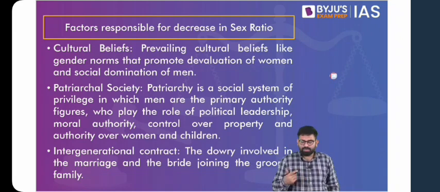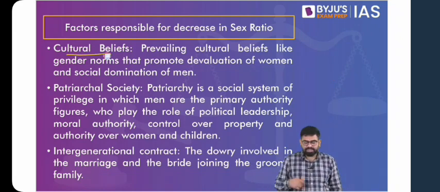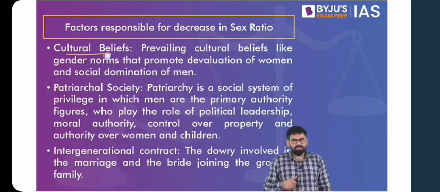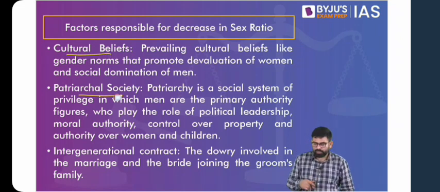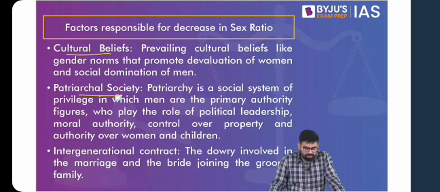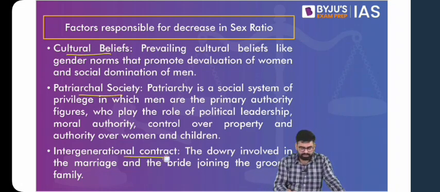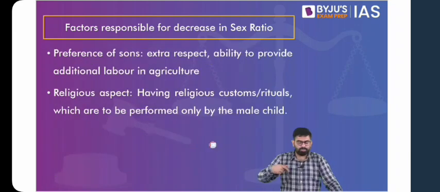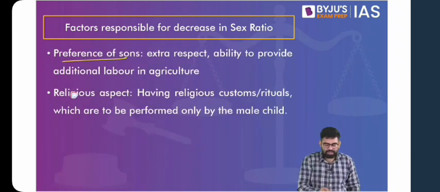And then we talk about the issue related to dowry. We talk about passing on the property from one generation to another, preference to son, and various religious aspects, because there are various rituals which have to be performed only by the male child. For example, with respect to death, they are the ones who are supposed to perform that ritual. So these can be the various factors responsible for decrease in sex ratio, and that too sex ratio at birth.